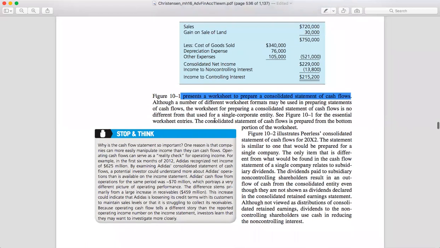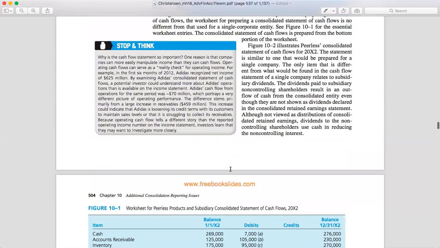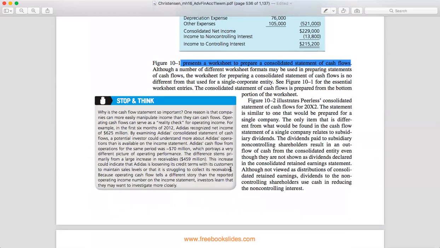Okay. So if you have a look, there is no difference between a consolidated company and a single corporate entity, right? So this is actually the important worksheet entry, right? This consolidated statement of cash flow is actually prepared from the bottom portion of the worksheet itself. Okay.